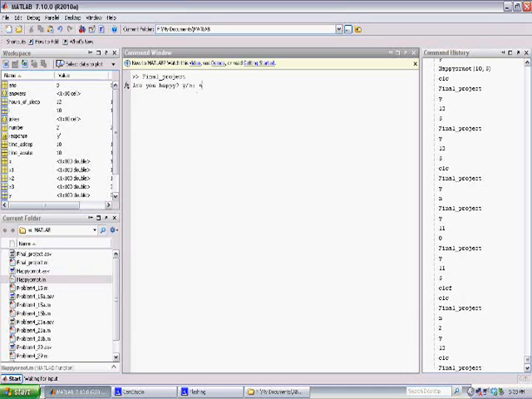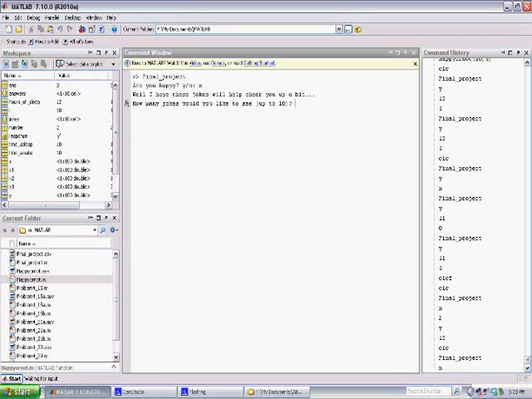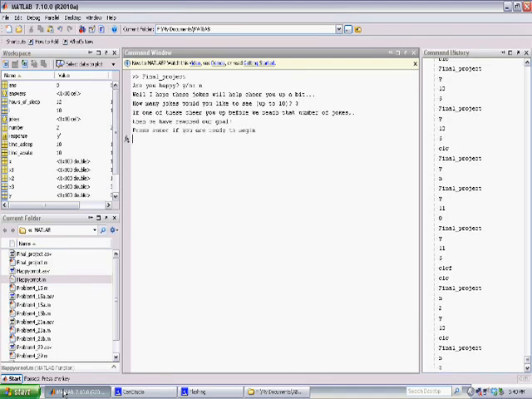So we type in N and we push enter, and what it displays is my hope for the success of this program. I say, well, I hope these jokes will help you cheer up a bit, and then it asks how many jokes would you like to see. The reason that 10 is the maximum is only because I only put 10 in, so I can only show you 10. For brevity's sake, let's just see 3 for right now. So we push in 3 and I push enter.